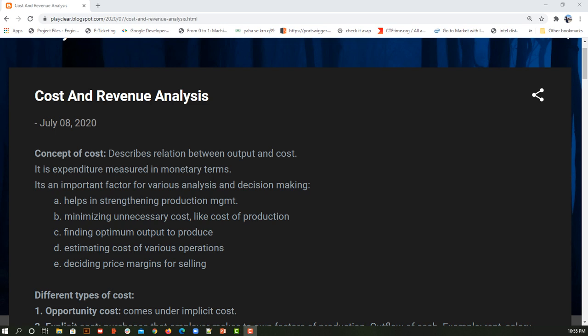So first, what is the concept of cost? Even if I am doing a very big thing like building a bridge, and also if I am moving one object from one place to another, in any case I'm doing some work, right? So how is my effort measured? It is measured in terms of some monetary cost. Okay, so my effort is measured in terms of monetary values, which is nothing but the cost.